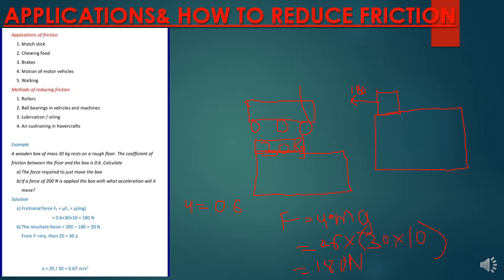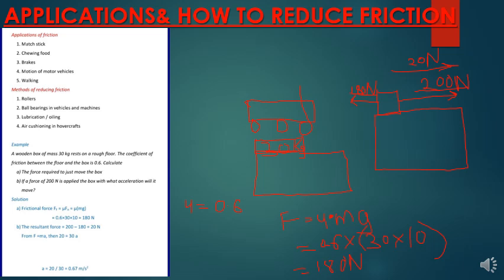The frictional force opposing the motion is 180 newtons. And the force applied to move this box is 200 newtons. So first of all, tunapata kitu inaitwa resultant force. Resultant force itakuwa 200 minus 180 which will be 20 newtons. Hiyo ndio itakuwa the resultant force.